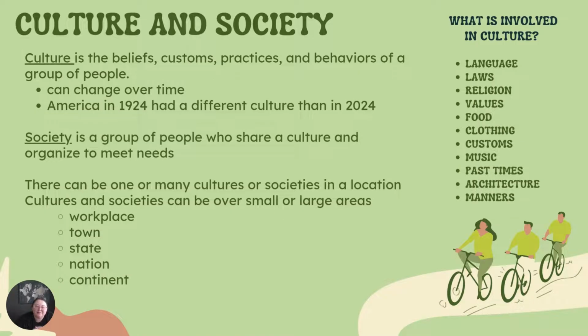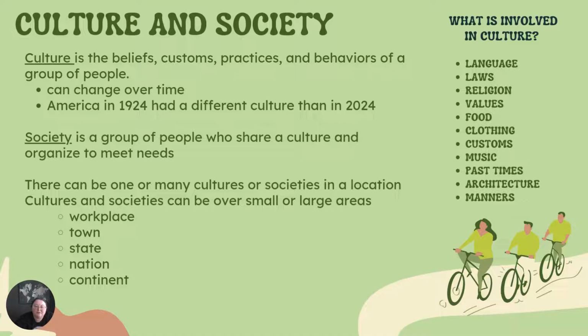Culture and society. Culture is the beliefs, customs, practices, and behaviors of a group of people. They can change over time. For example, America in 1924 had a different culture than in 2024. What's involved in culture? Culture is language, laws, religion, values, food and clothing, customs, music, pastimes, architecture, manners, and more.